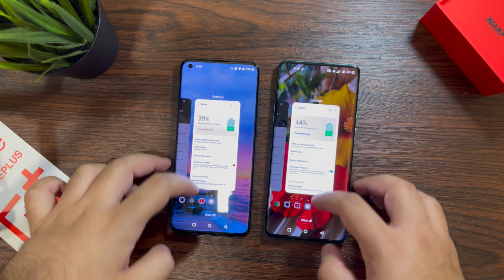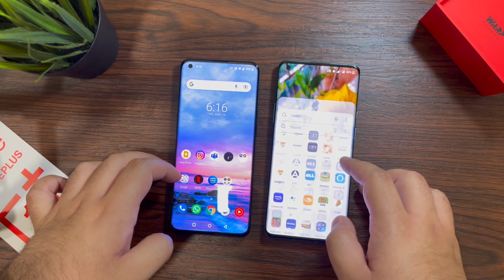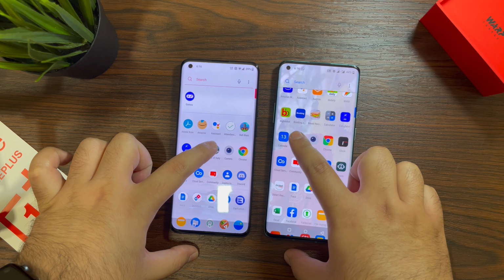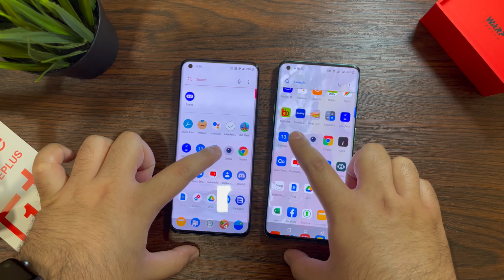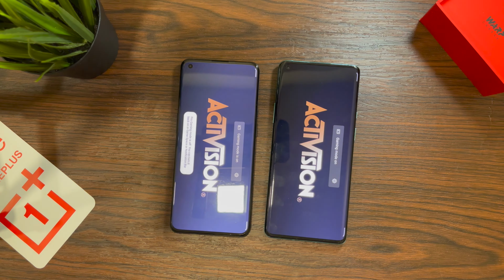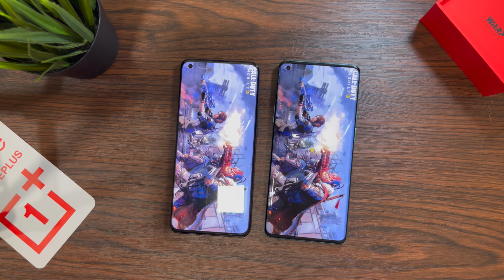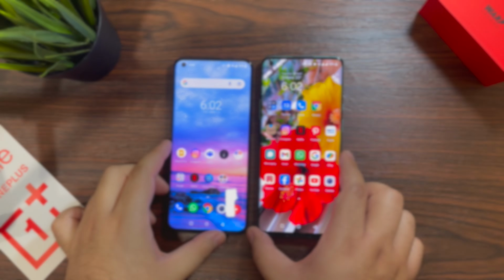A couple of days ago, I made a video comparing the OnePlus 9 Pro and the OnePlus 8 Pro in all aspects, and we saw that there are not too many differences with respect to its features as well as how the phones are. This video talks purely about the performance and the speed, which we'll be comparing today between both these phones. If you do want to see the complete comparison, I will link that down in the description. Do check that out as well. And let's get into it.